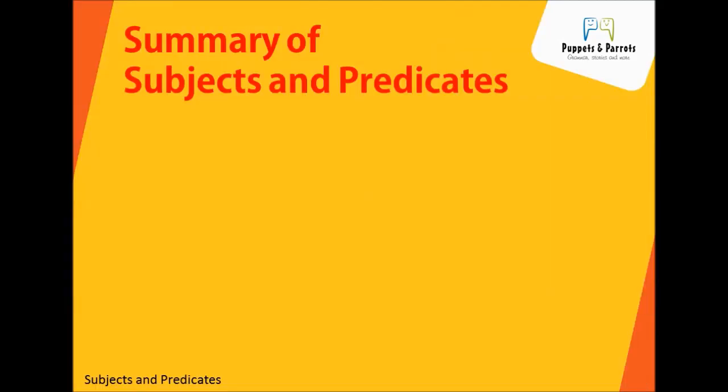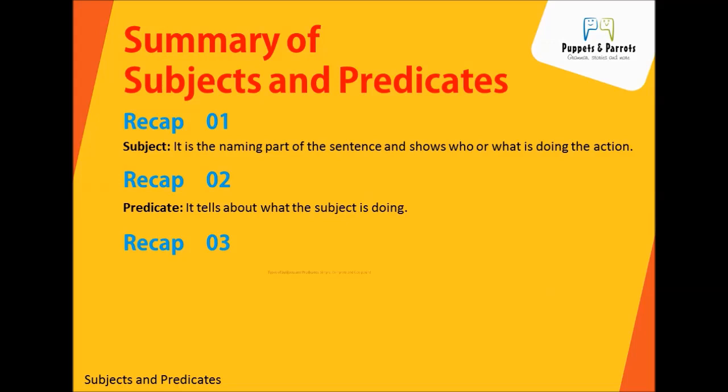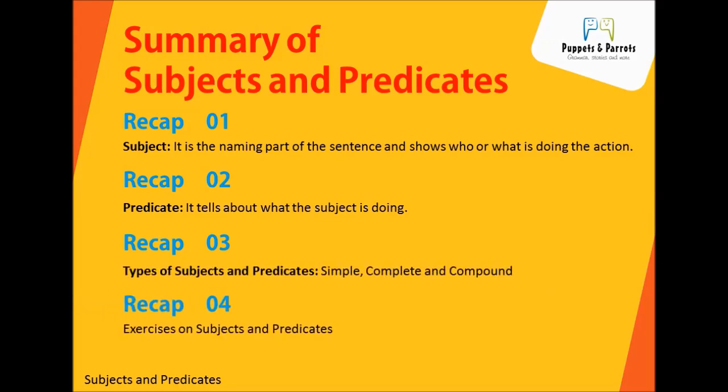Let's have a quick recap of this lesson. We have seen what is subject and what is predicate, and what is a sentence, what are the three types of subject and predicate, and at last we have some exercises. First, what we have seen about sentence: a complete sentence has to be made of two parts, that is subject and predicate. And what is subject?